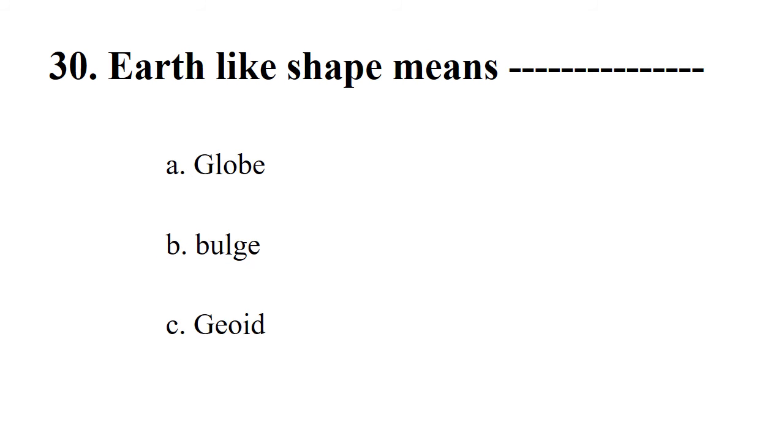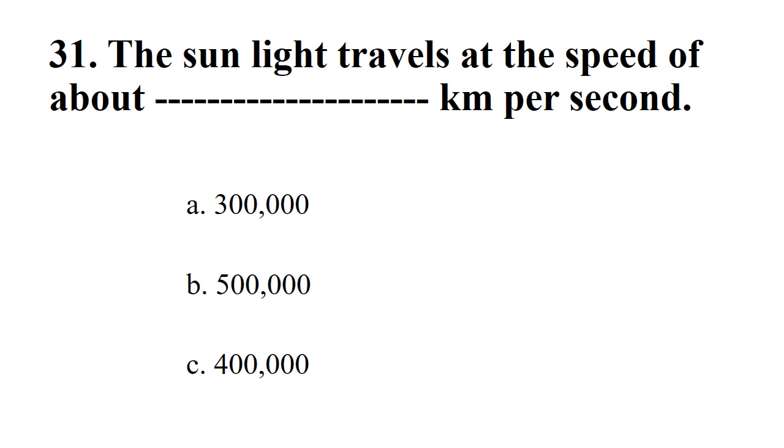Next. Earth-like shape means dash. Options: globe, bulge, geoid. The right option is geoid. Next. The sunlight travels at the speed of about dash kilometers per second. Options: 3 lakhs, 5 lakhs, 4 lakhs. The right option is 3 lakhs.